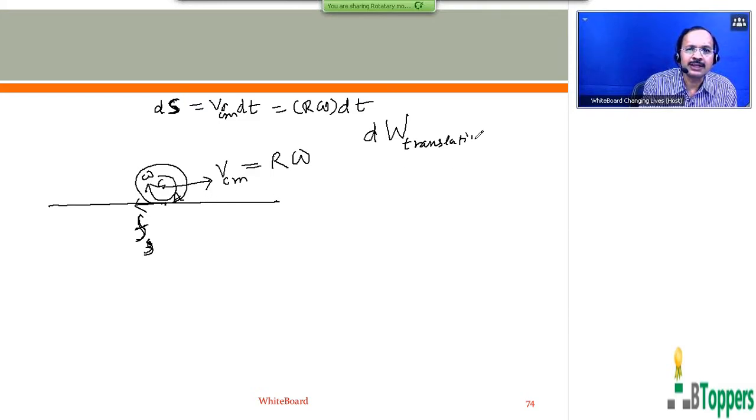So the translational work done by the static friction force on the body can be written as minus F_s into ds, or minus F_s into R omega dt.